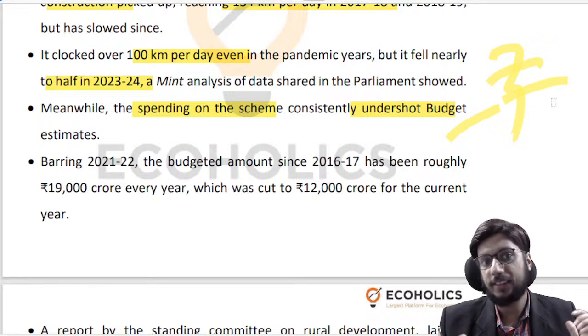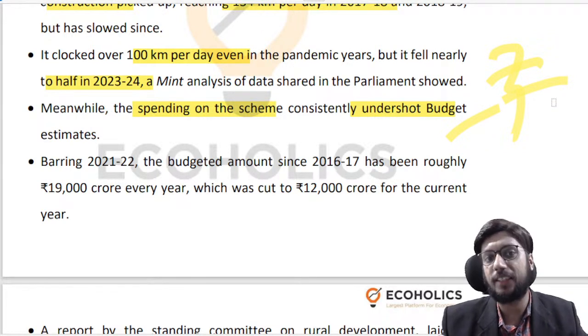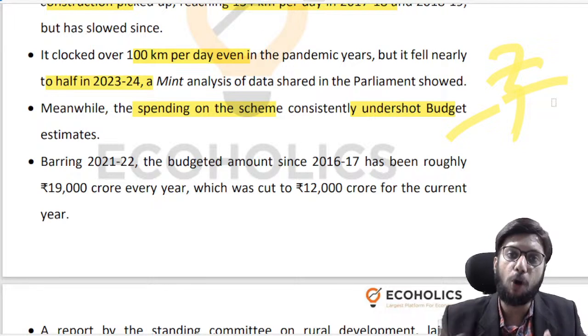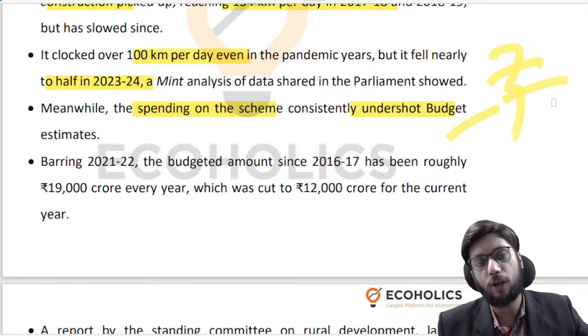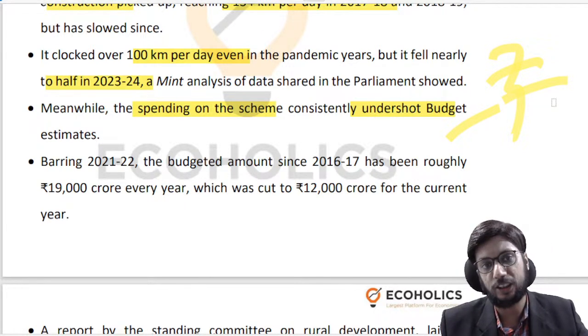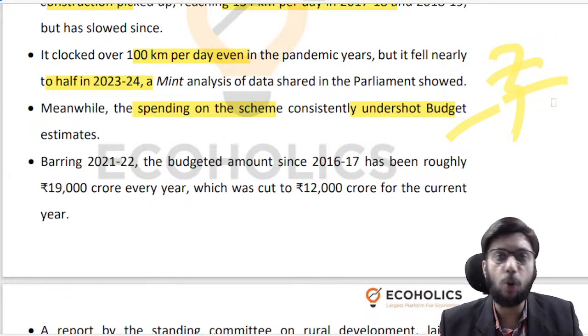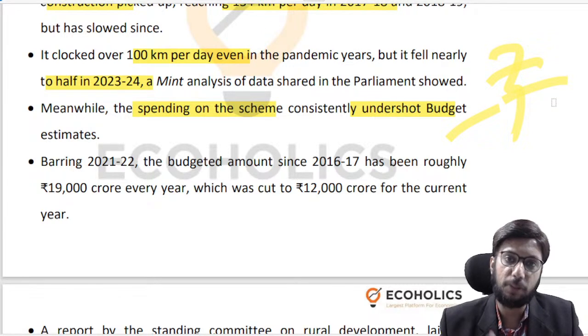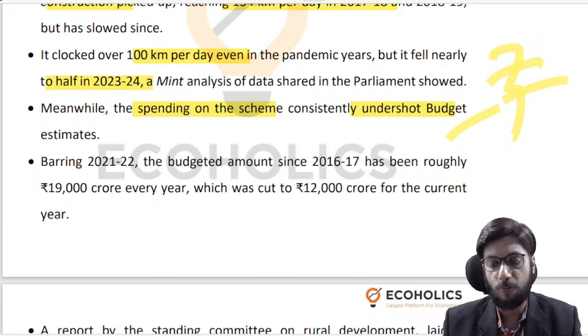And B, what it does is that it starves other schemes and other areas of funds, because you have blocked money in one direction and therefore are not pushing money in another direction. So in one direction you don't utilize it, and in another direction you go starving for funds. So this is a problem of our budgetary management that we need to take care of, right?